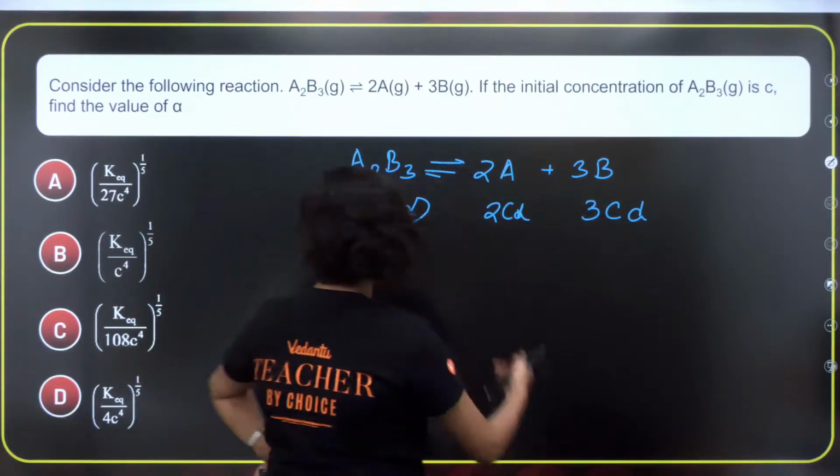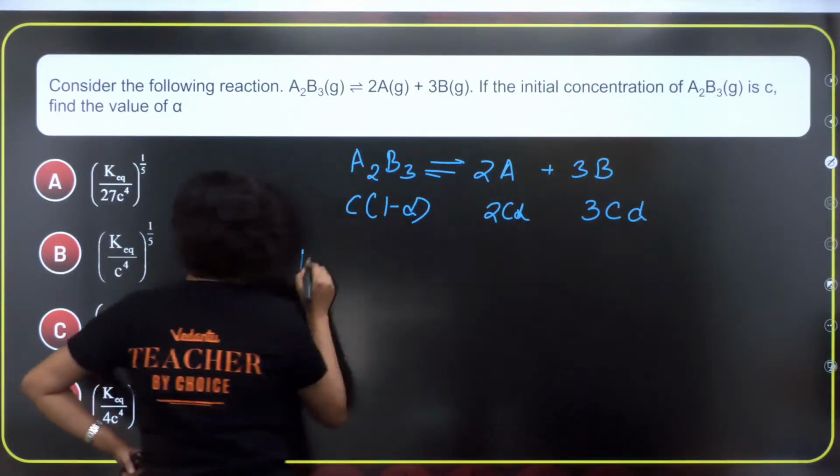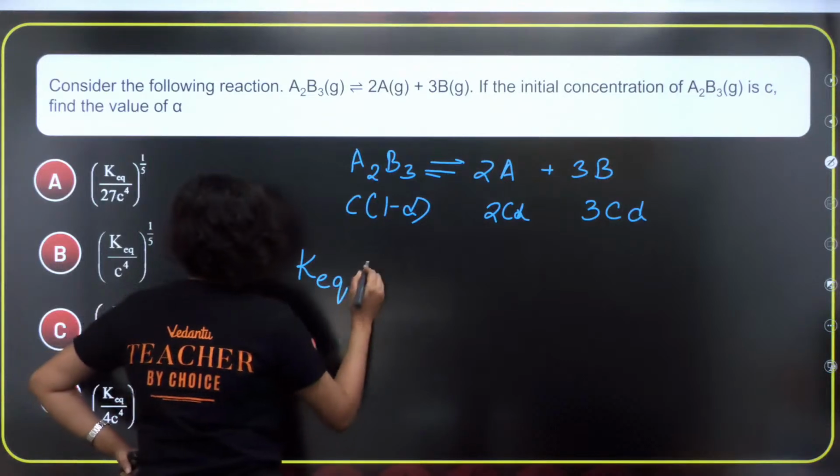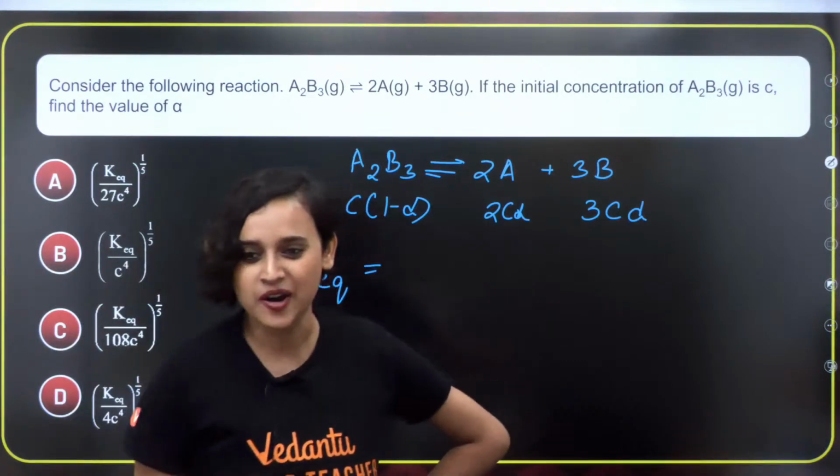Alright, guys. So 2C alpha and 3C alpha, that's what we have done. Now, at equilibrium, how do we write K?